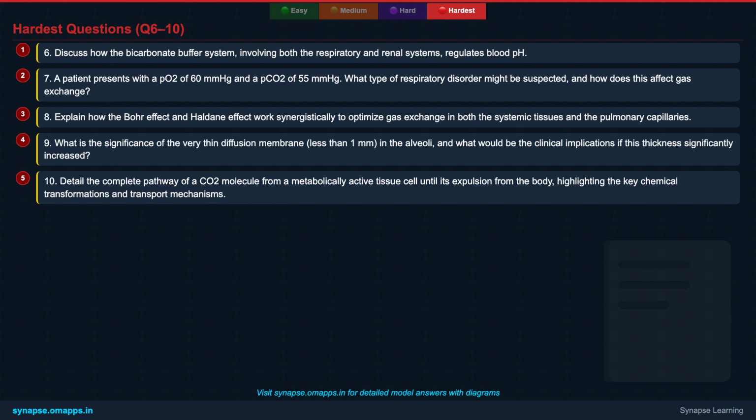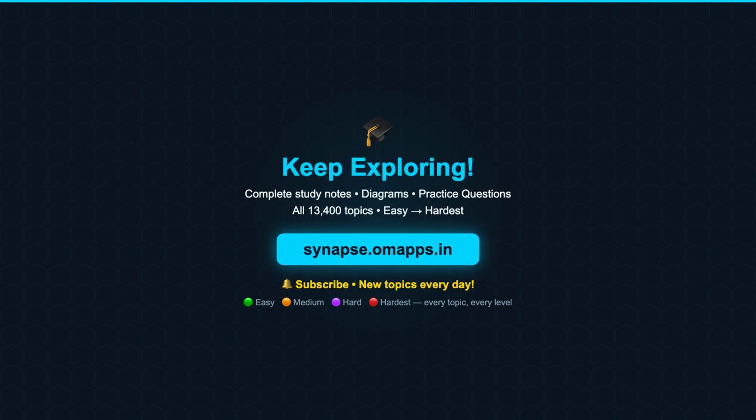Good luck! That brings us to the end of our deep dive into the exchange of gases. We've covered everything from the basic principles of diffusion to the complex regulatory mechanisms and clinical applications. We hope this journey has been insightful and has strengthened your understanding for NEET.